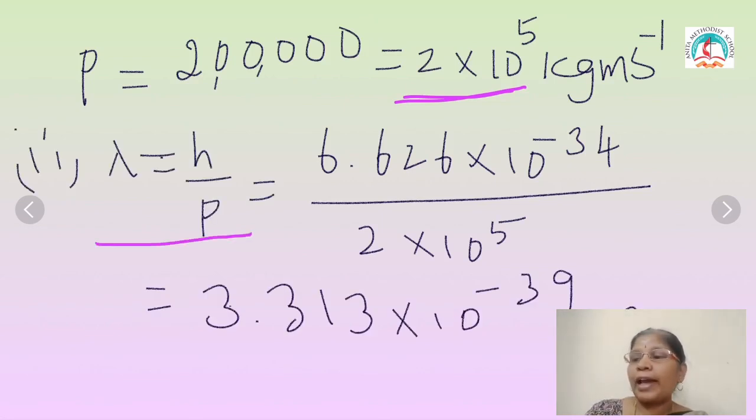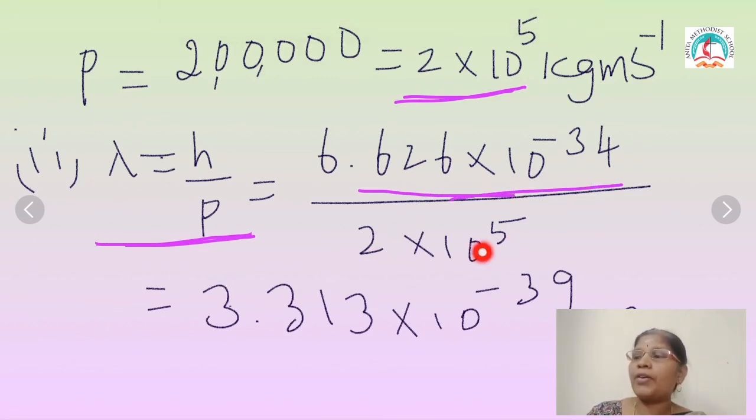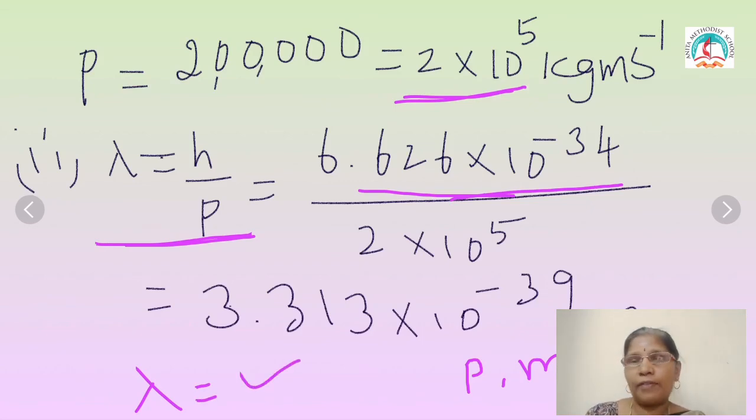Then you want to calculate the de Broglie wavelength. Lambda equals h by p. h is a known value, and the momentum value is what you calculated, 2 into 10 power 5. Substitute the values and you will get the de Broglie wavelength: lambda is equal to 3.313 into 10 power minus 39 meter. So if the momentum value is known, or the mass and velocity values are given, you can easily calculate the value of de Broglie wavelength.